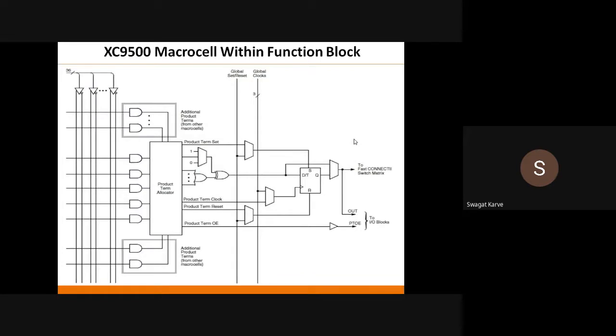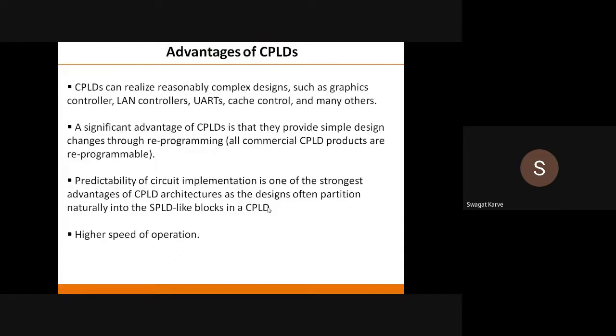Then again, this is the macro cell structure for XC9500. It is the same. You have the product terms allocator, and these are the programmable blocks. Then you have different muxes and the D flip flop, and finally the interconnect matrix. This interconnect matrix will be connected to the IO blocks. So this is how the macro cell structure is.